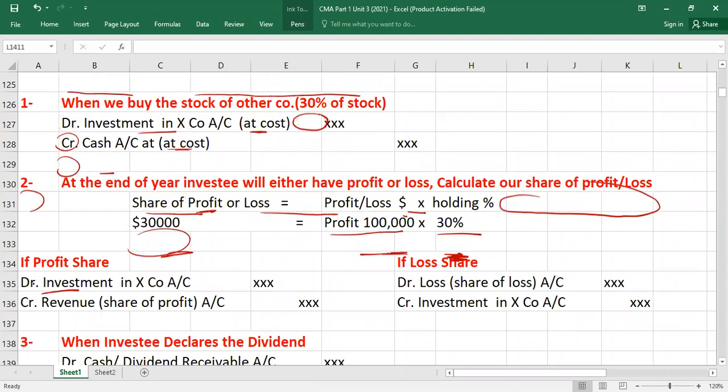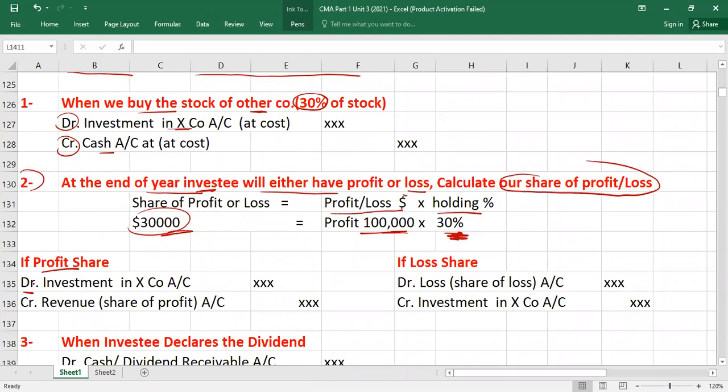You will debit the investment. It is the same as if you have earned interest on your bank deposit. It will increase your bank balance, right or wrong? So you will debit the investment and you will credit what? Revenue. Revenue is a share of profit, right? Share of profit, and this will be taken to the income statement again. Whose income statement? The investor's, because you are receiving money, you are taking a profit share.